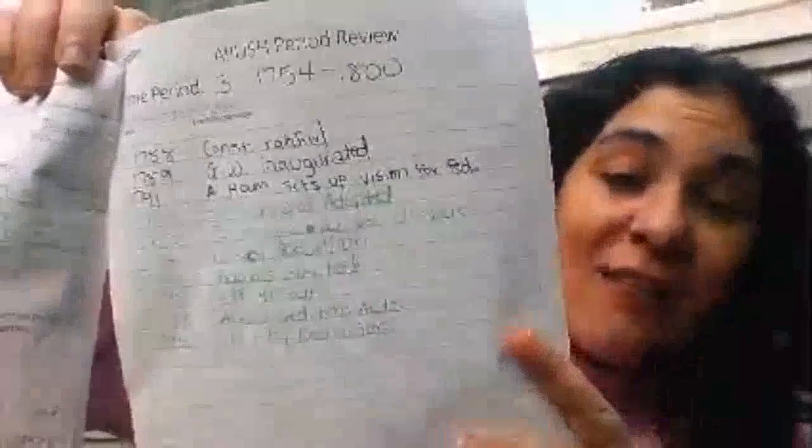So what you guys are going to see is mine is actually a page and a half. So I have this page for the events, and then I have printed another one of those and have another half. Okay, so this is not the longest one. Time period 7 is very long. Time period 8 is long too, but you guys are not going to get to do that one. Sad face. That's one of the best time periods. It's okay. 1754. Let's get started for the time periods, for the times.